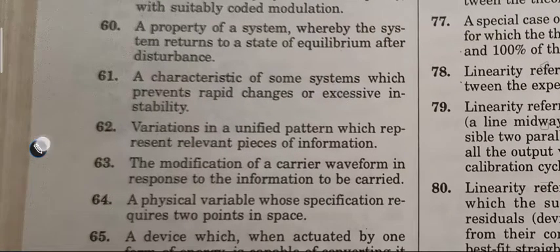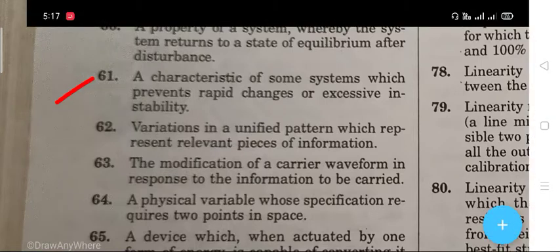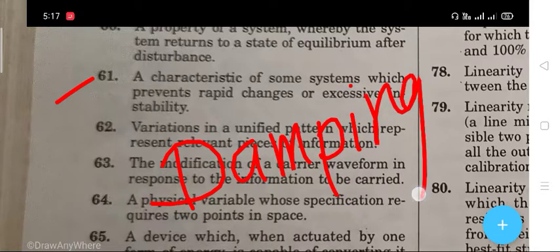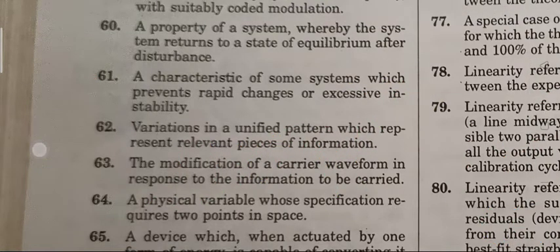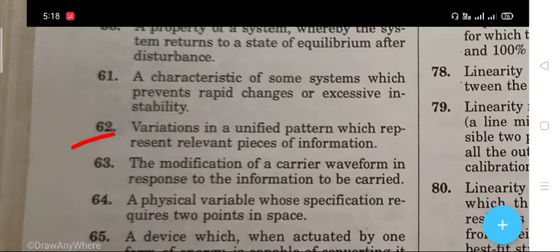Next question 61 is that a characteristic of some system which prevents rapid change or excessive instability. The right answer is damping.